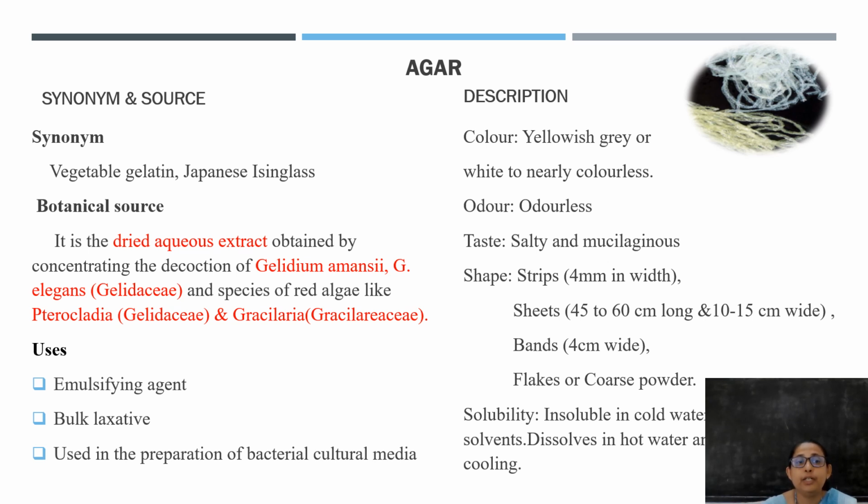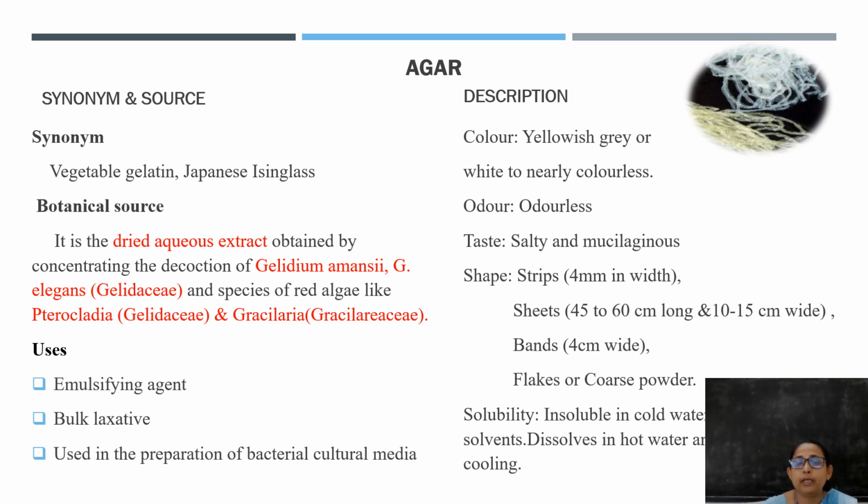So we can say it is a dried aqueous extract which is obtained by concentrating the decoction of the various genera of Gelidium amansii, Gelidium elegans, which belong to the Gelidiaceae family, and also from Pterocladia, that again belongs to the Gelidiaceae family, and another species available for the preparation of agar is Gracilaria, which belongs to the Gracilariaceae family.